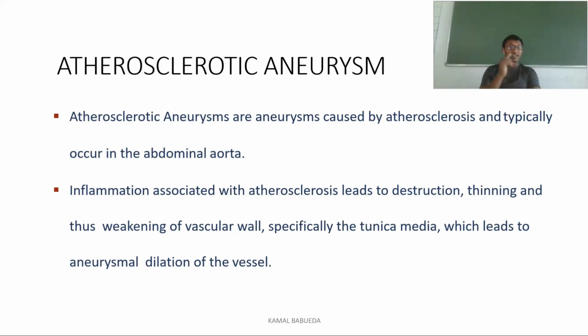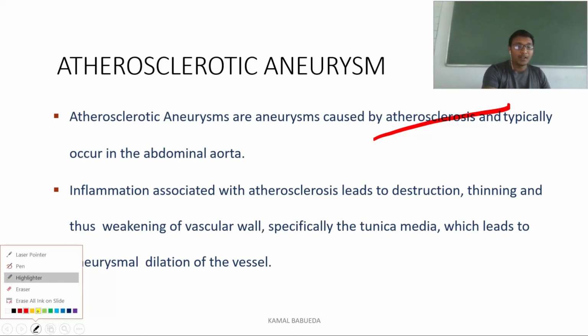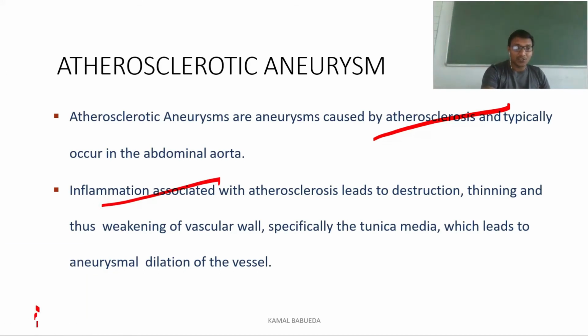Next, we have the atherosclerotic aneurysm. This is a pathological aneurysm. These aneurysms are mainly caused by the disease atherosclerosis, and they mainly occur in the abdominal aorta. Inflammation associated with atherosclerosis leads to destruction and thinning of the arterial wall, which weakens the vascular wall. Firstly, the tunica media will be disturbed, and ultimately it will lead to aneurysmal dilation of the vessel. If the media is disturbed, there will be more pressure on the intima and the adventitia, leading to dilation of the blood vessel.